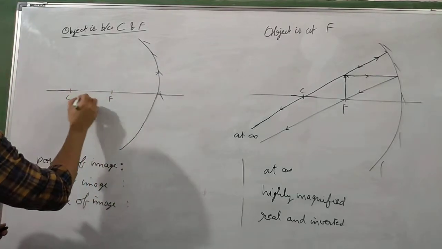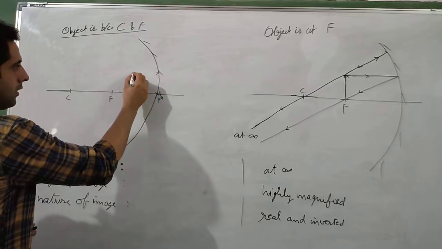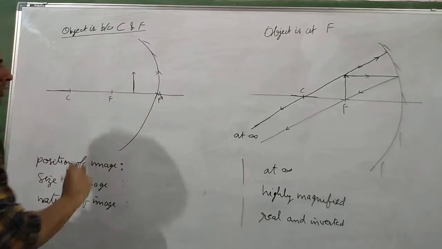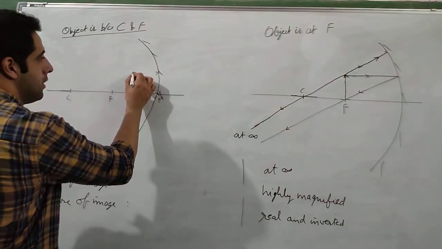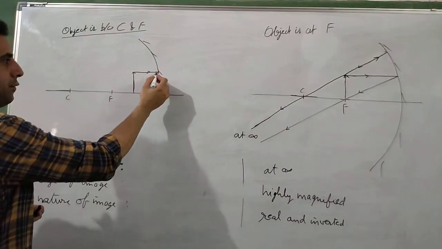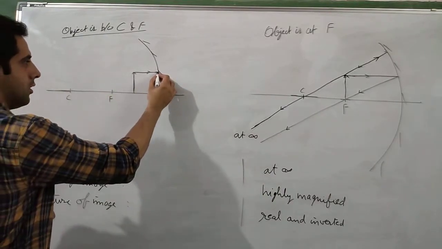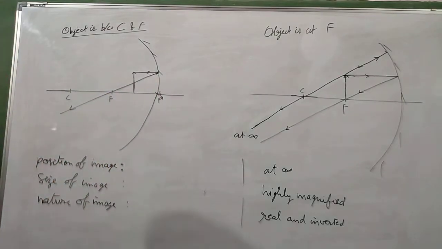This is the focus, center of curvature, and this is pole, and the object is between focus and pole. Now one ray again going parallel to principal axis. After reflection it will pass through focus. Now focus is beyond the object, so it is going to pass like this.